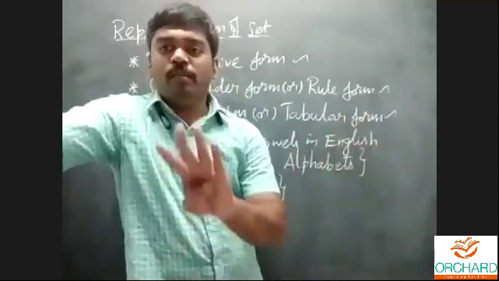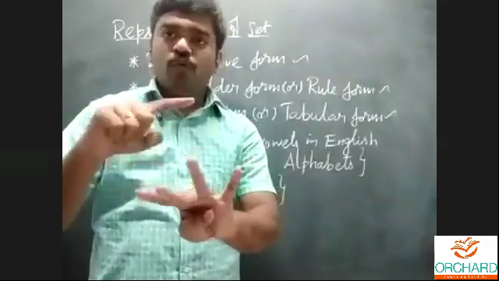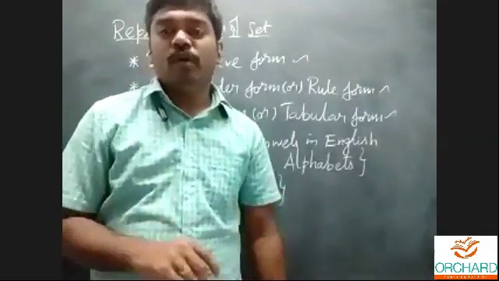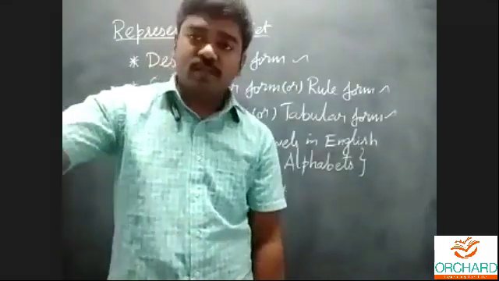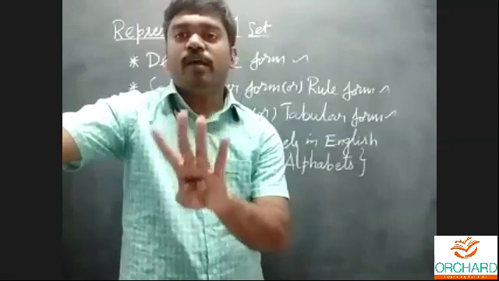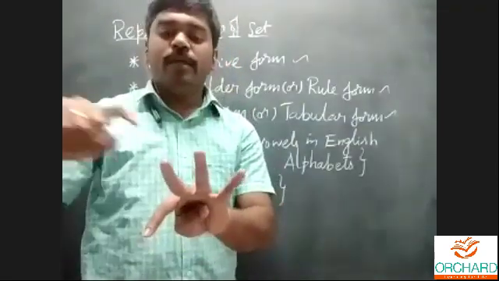For example, number 4. What are the possible factors for 4? 1, 2, 4. There are 3 factors, more than 2 factors. Number 6: 1, 2, 3, 6. There are 4 factors. 1 and the number itself are always factors. The remaining ones are 2 and 3.